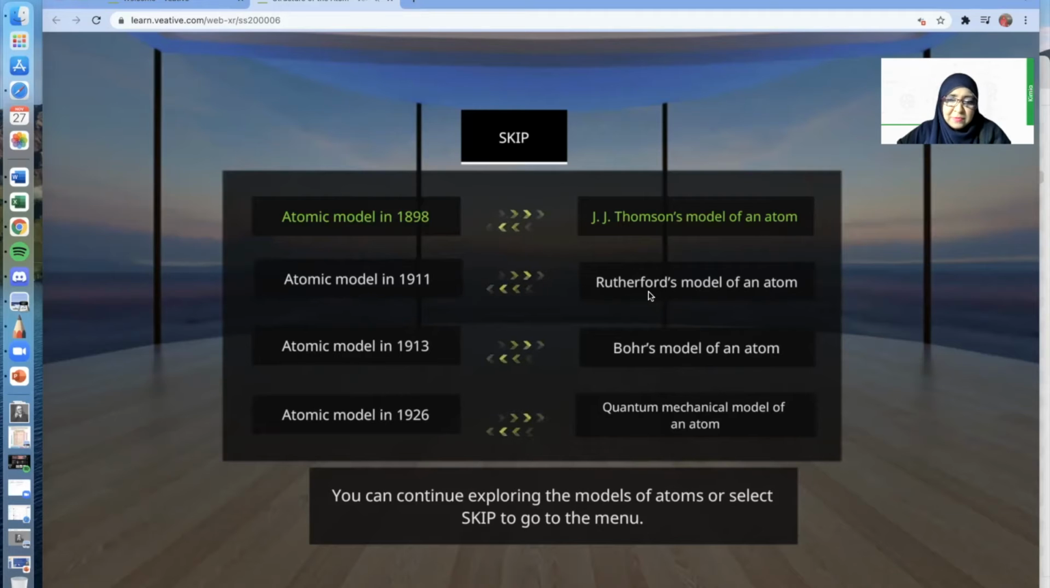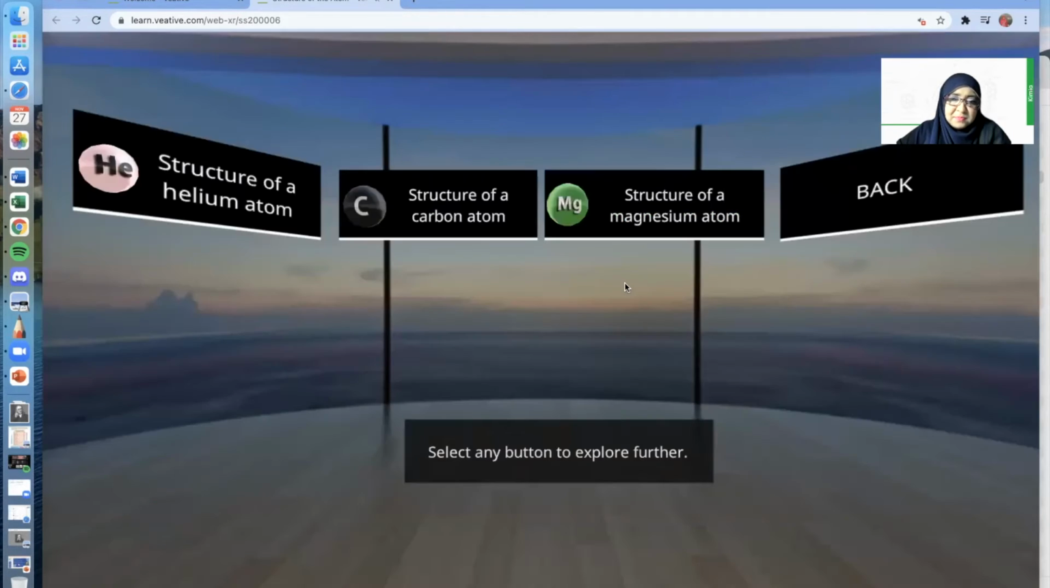Okay, let's look at Rutherford. Basically, Rutherford and Bohr's model are not so far apart. This is like in 2 years. So we're using the same atoms, which are helium, carbon, and magnesium.